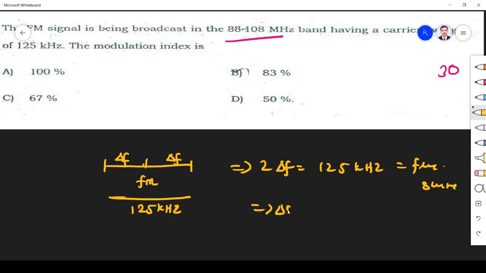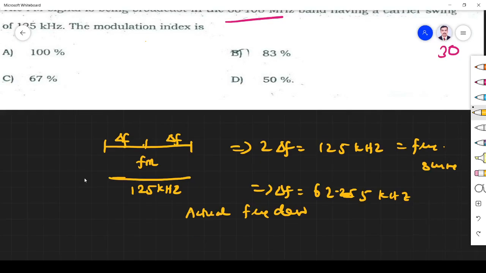This implies del f is equal to 62.5, right? 125 means 62.5 kilohertz. So this is del f, the frequency deviation. This is what is happening in reality, so the actual frequency deviation. What they ask is the modulation index of the signal.